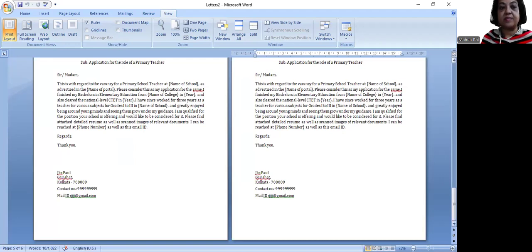If I had 600 records in Excel, I could get 600 copies also easily with very little time, with almost no time, you can say. So this is a very useful feature of MS Word. And with this, you can generate multiple copies of the same document with your own personal touch.